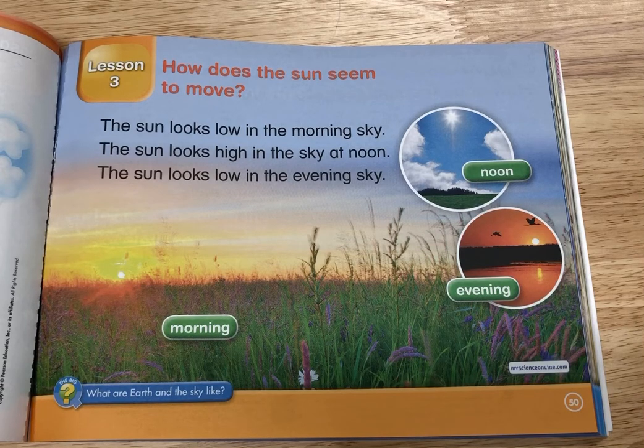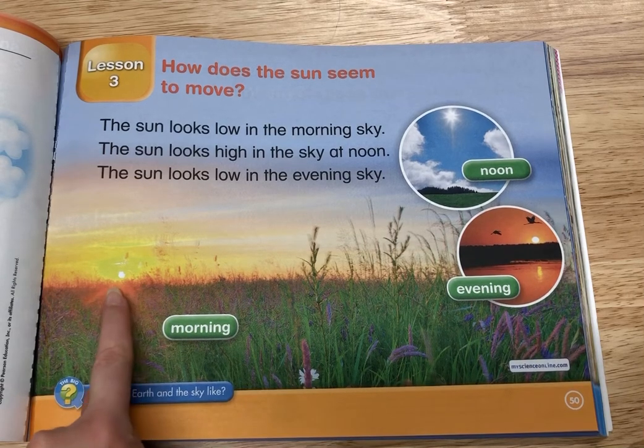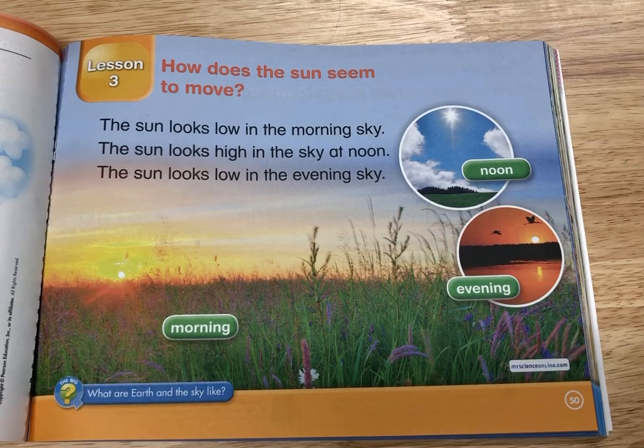Okay, you look up at the sky and the sun is high in the sky. Could it be early morning if it's high in the sky? No, because the sun is low in the sky in the early morning like we see here. All right, last question and then we'll go to our activity page.